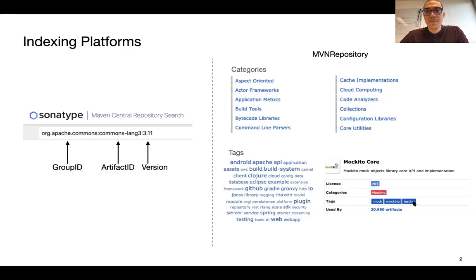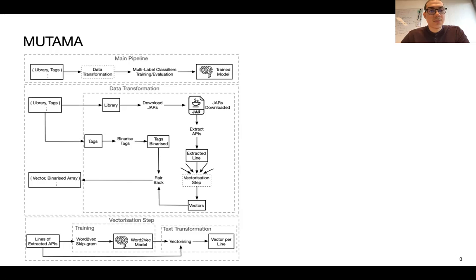about. However, in this ecosystem, not all the libraries contain tags, and this is the case for new libraries arriving into the ecosystem and also for libraries that are not so popular. Hence, this work focuses on an approach that tries to propose a solution for this problem. And our approach is called MUTAMA, that stands for multi-level tagging on Maven.